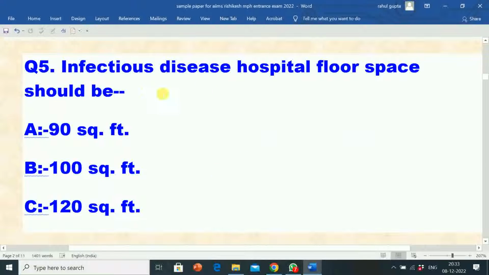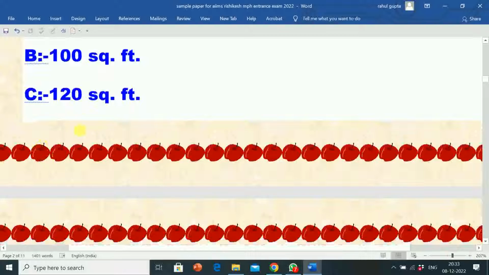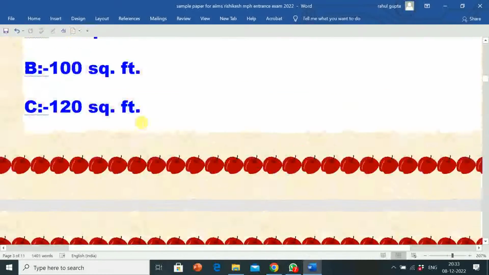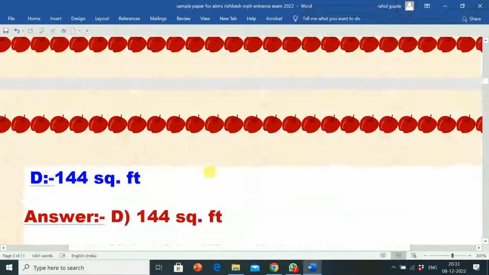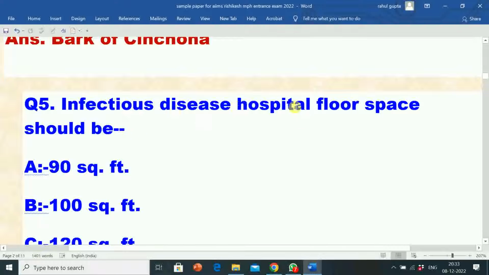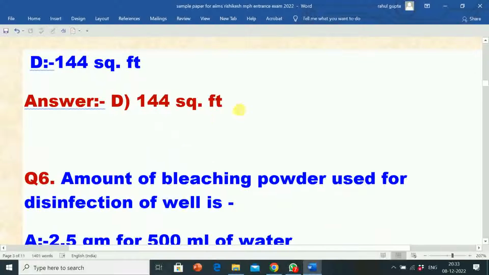Question number 5: infectious disease hospital floor should be? Option A: 90 square feet, option B: 100 square feet, option C: 120 square feet, option D: 144 square feet. The correct answer is 144 square feet. Infectious disease hospital floor should be 144 square feet.